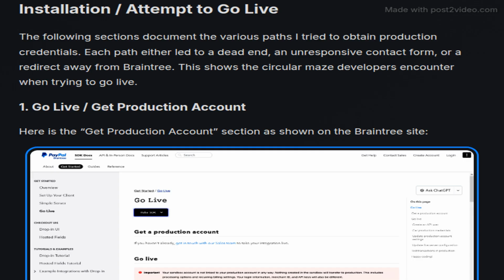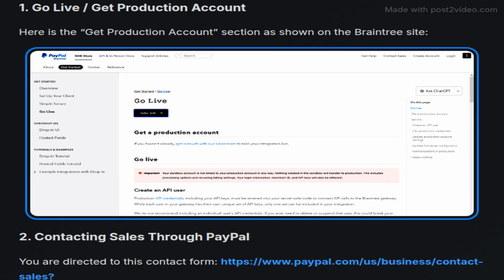This section outlines the author's various attempts to obtain production credentials from Braintree, illustrating the challenges faced in navigating the ineffective onboarding process. A screenshot illustrates what the Get Production Account page looks like on Braintree's site, providing context for the author's journey to obtain production credentials.